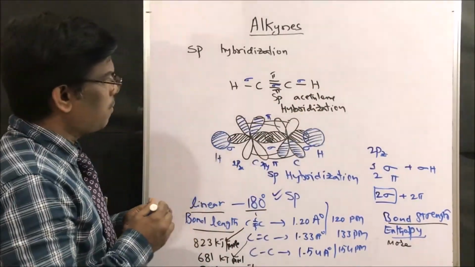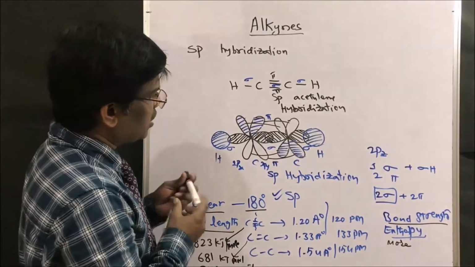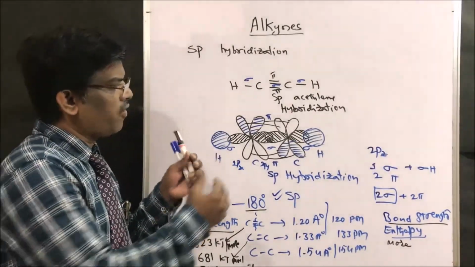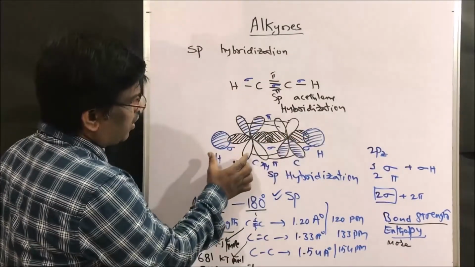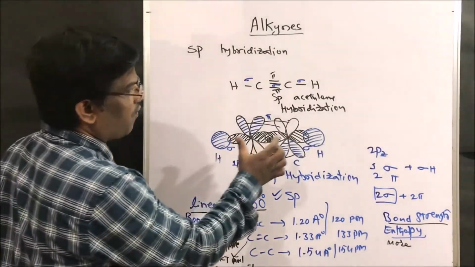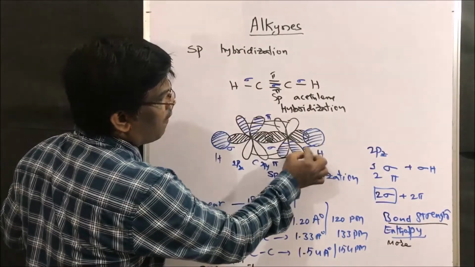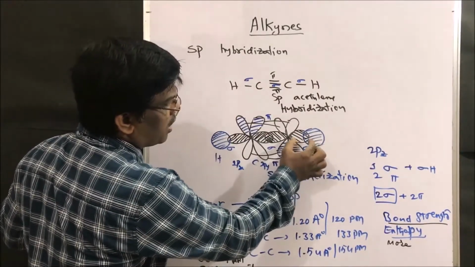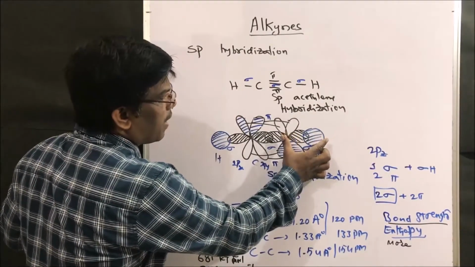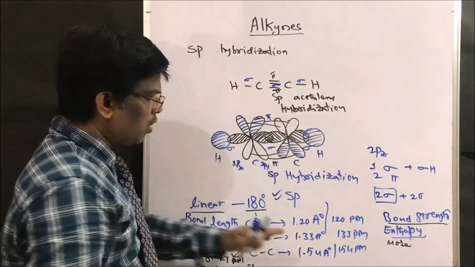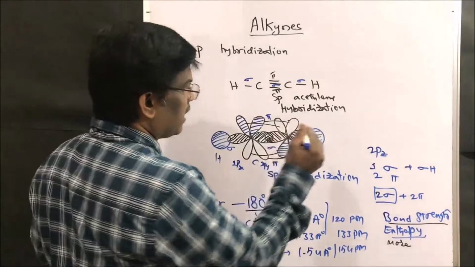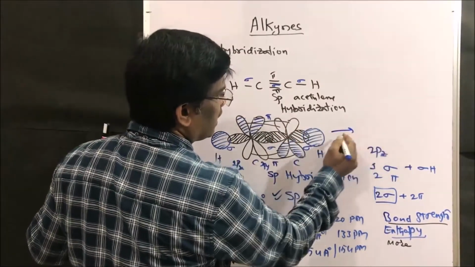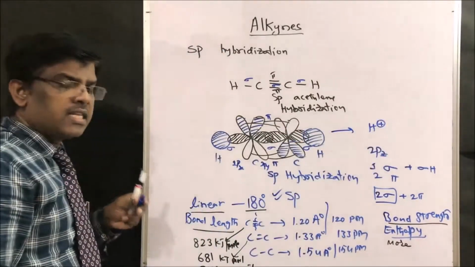Yes, so this is sp hybridization. It is very, very important, friends, how it is packed. Based on this sp hybridization, we are going to learn some properties of alkynes. This C–H bond is loosely attached compared to alkenes and alkanes, so it easily liberates or gives out H plus ions.